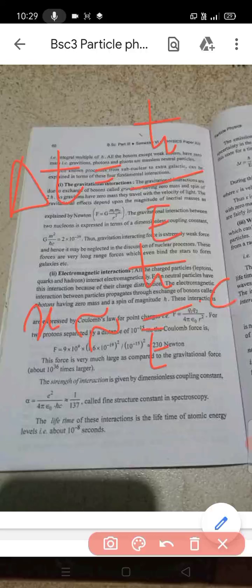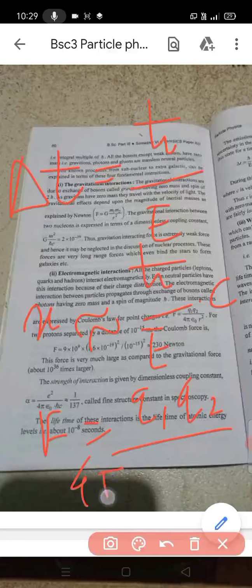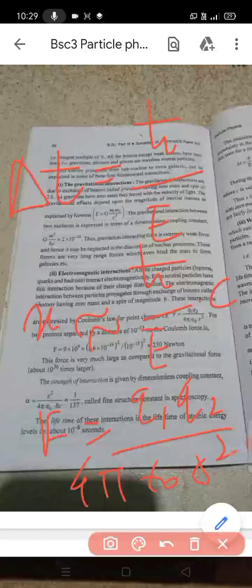What is Coulomb's law? F is equal to q1 into q2 divided by 4 pi epsilon naught into r square. Understood? And the electromagnetic interactions are fairly long range forces.